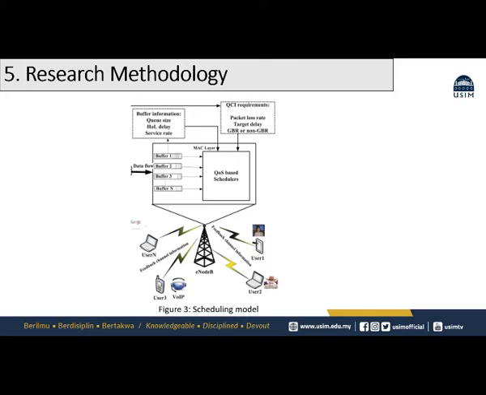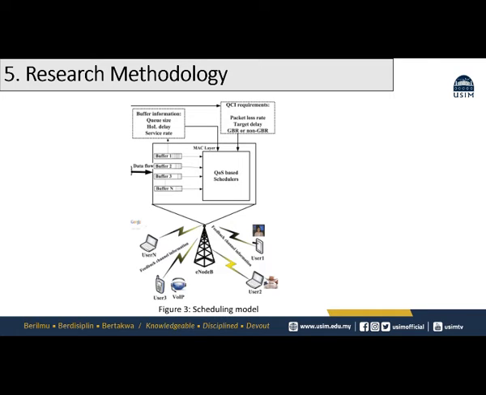In the MAC layer, it contains a block of information such as queue size, HOL delay, and service rate that are obtained from the buffer. Next, the scheduler will receive this information along with the QCI requirement and use it to determine the flow of the scheduling. As an example, in a delay-aware strategy, it will use the HOL delay obtained from the buffer and information about the target delay to determine how resources should be allocated to the users.